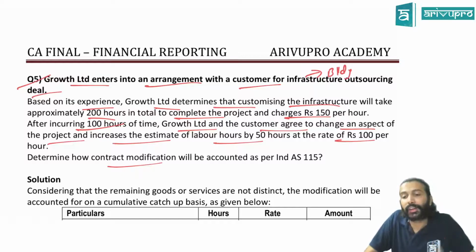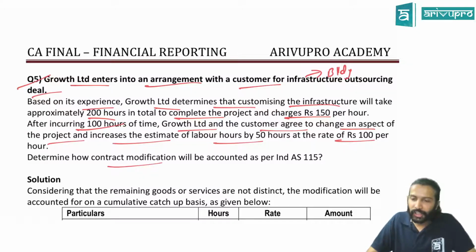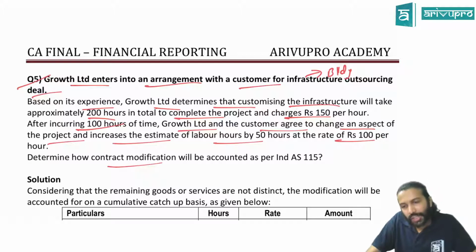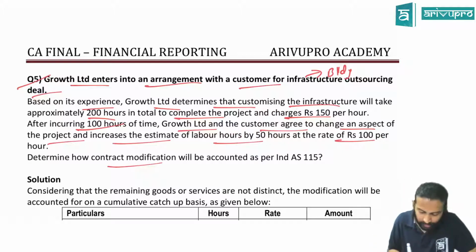Second one is what? The increase in price should reflect the standalone selling price. You look at the standalone price. At what price are you providing the additional 50 hours? Only at 100 per hour. Have they given the standalone price of these 50 hours, sir? No. That means you will treat this as what?